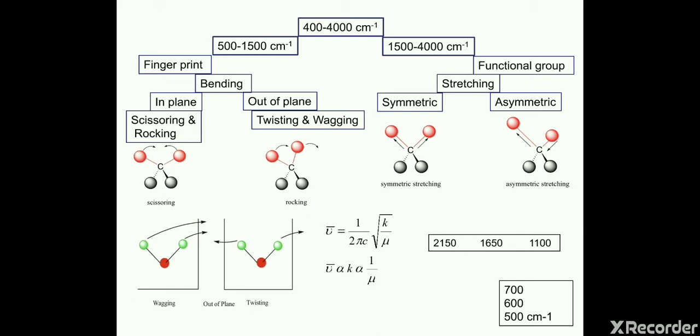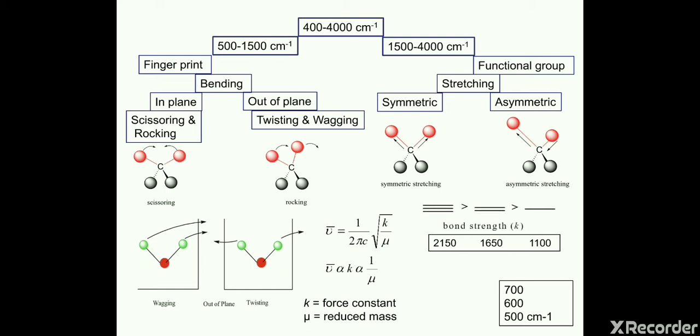Now most importantly we have to understand the calculation of wave numbers. So there is a formula: mu bar is equal to 1 by 2 pi c under root k by mu. K stands for force constant that tells you the bond strength, and mu stands for reduced mass, that is m1 into m2 by m1 plus m2.